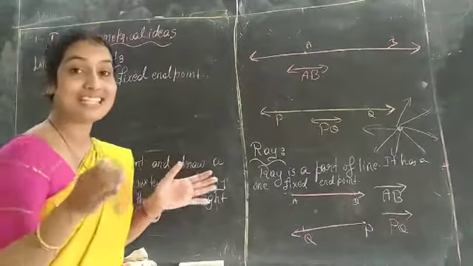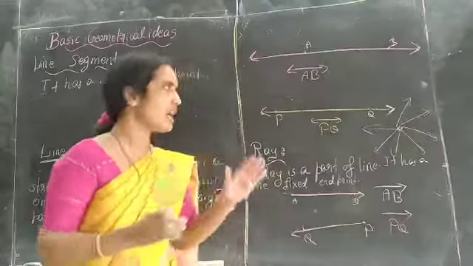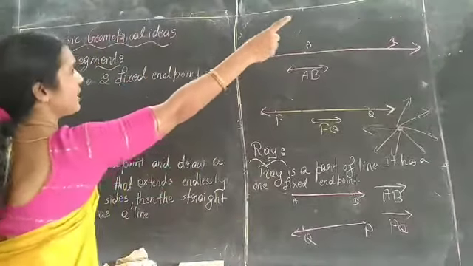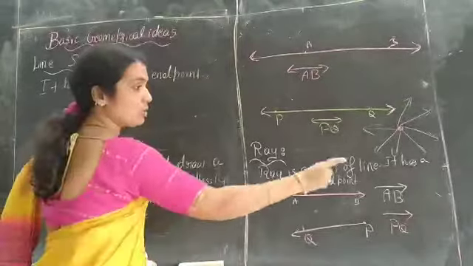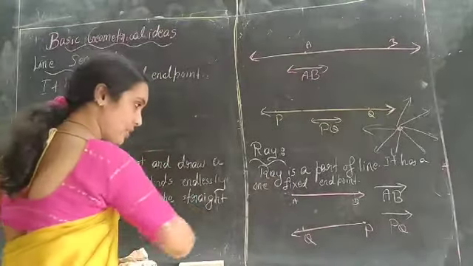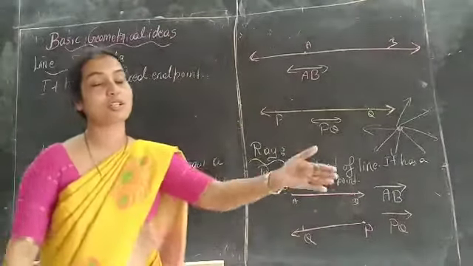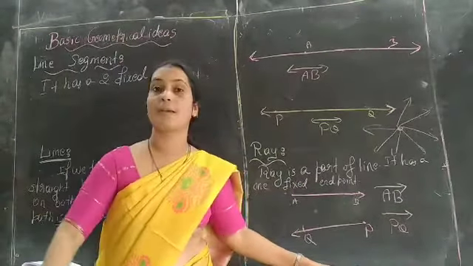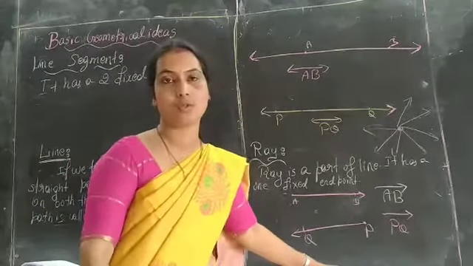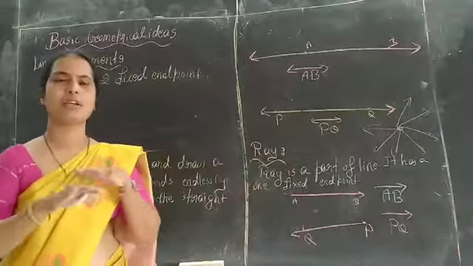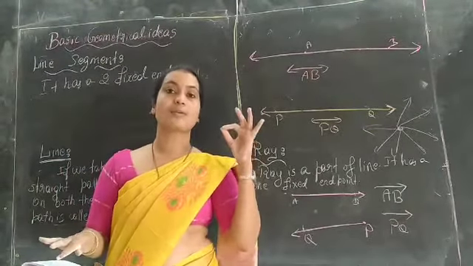And we can measure it; it has a particular length. For example, your blackboard, see, this is a line segment. It has two fixed end points, here and there. We can measure it using a measuring tape. We can measure the length of the blackboard, the window, the tables, or the door. Everywhere in day-to-day life we use the concept of line segment.